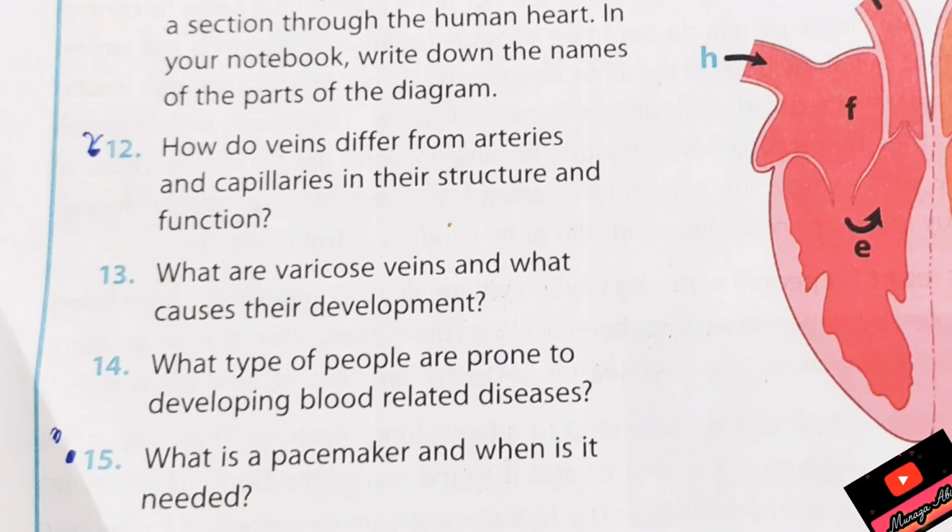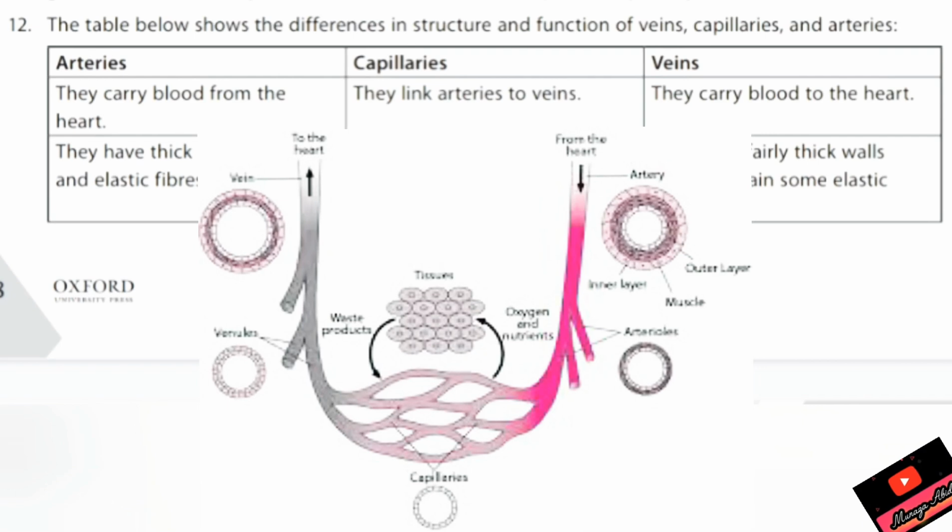This is a very important question. Question number 13 is, varicose veins, why they are caused. Question number 14 is, why some people are prone to diseases, and 15 is pacemaker. So question number 12's answer is in table form.